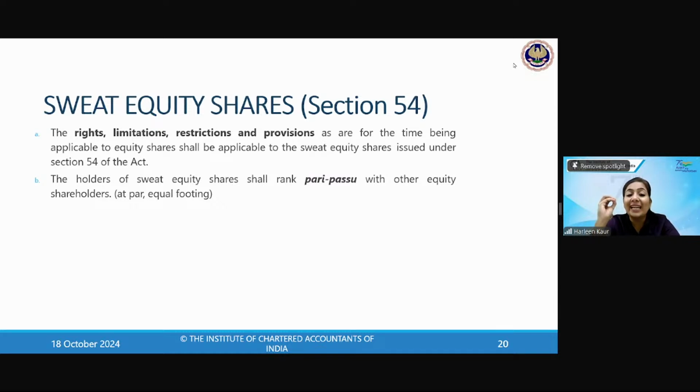Holder of sweat equity shares shall rank pari passu with other equity shareholders. So if I have been a hardworking employee of my company, and the company is now happy and has decided to issue the sweat equity shares, then as a holder I am pari passu, meaning at par with other equity shareholders. So I have equal voting, the same obligations and rights, and equal footing as compared to other equity shareholders. This is the meaning of the word pari passu. Okay.